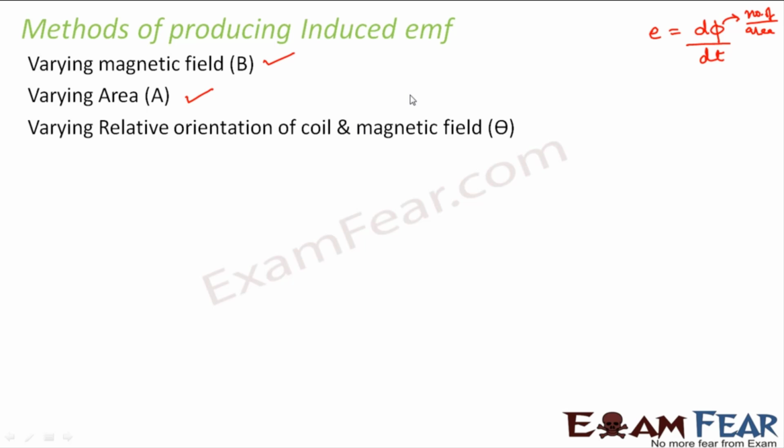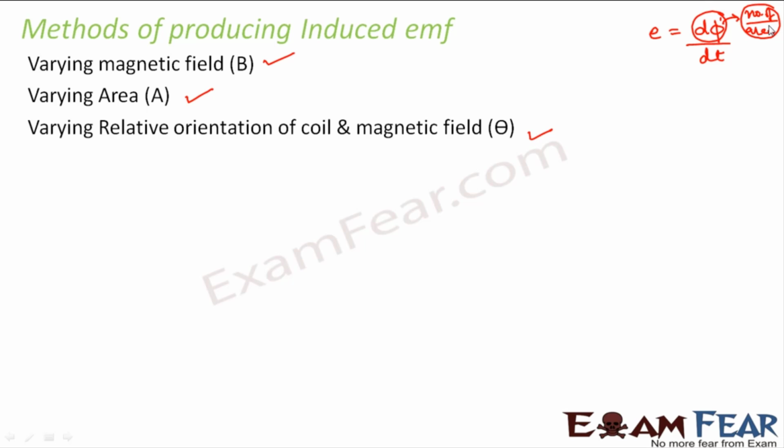By varying relative orientation of coil and the magnetic field. That means the angle between the coil and the magnetic field. That also comes from this factor, magnetic flux, because magnetic flux is nothing but number of magnetic field lines per unit area. When you try to find out its expression, you see that there is a theta, that is the angle between the coil and magnetic field involved there.